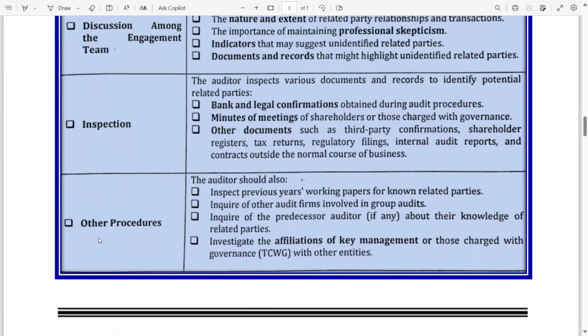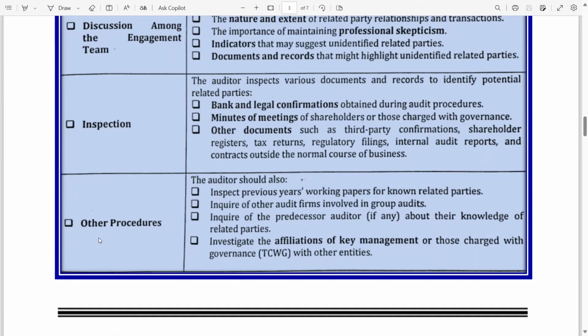Other procedures. The auditor should also inspect previous year's working papers for related parties. Inquire of other audit firms involved in the group audit. If you are performing the group audit or the group has a subsidiary, then you have to inquire of other audit firms involved in group audits, if any. Inquire of the predecessor auditor, if any, if this is the first year of your audit and the last year was done by another audit firm, about their knowledge of related parties.